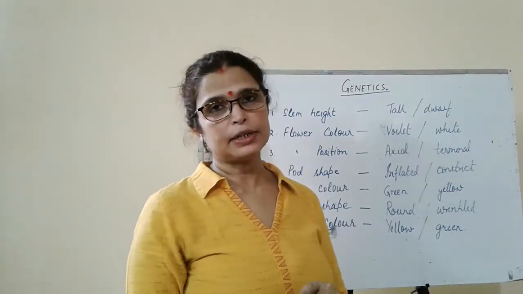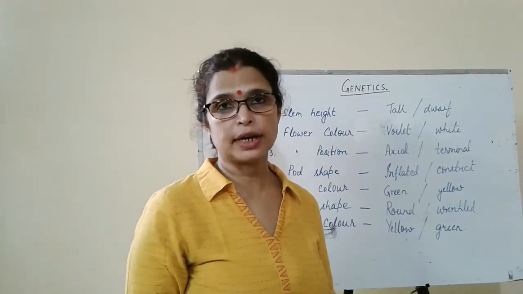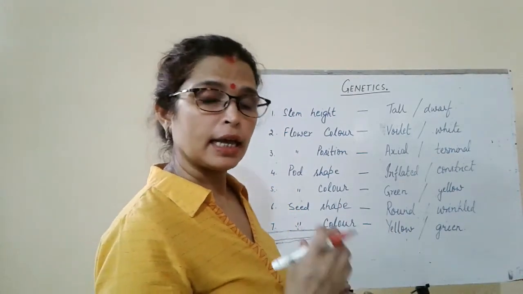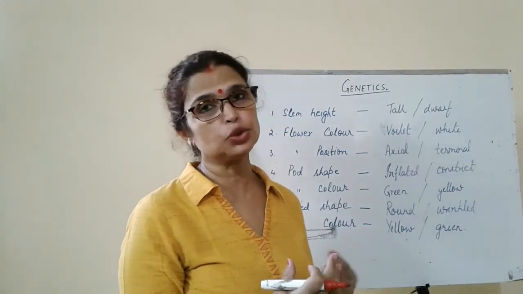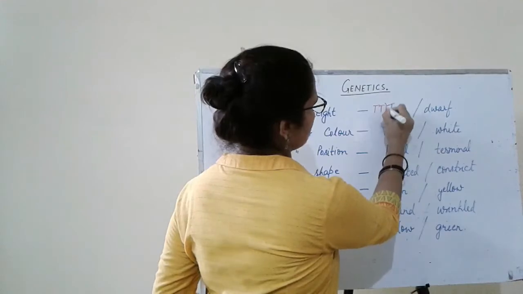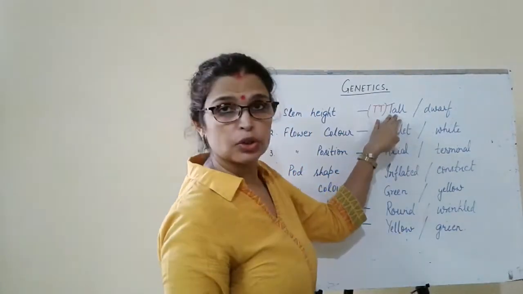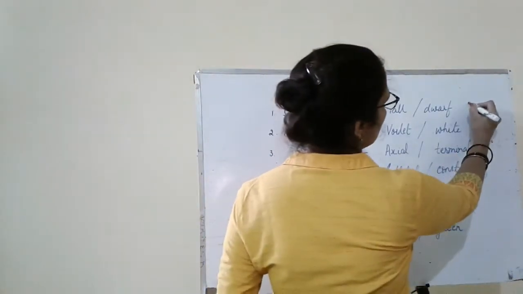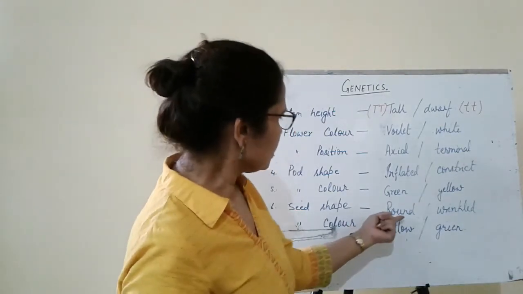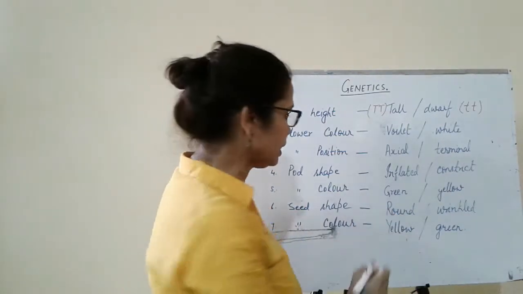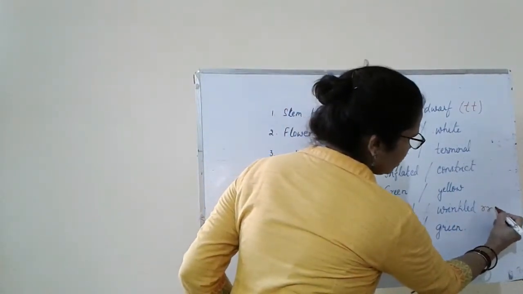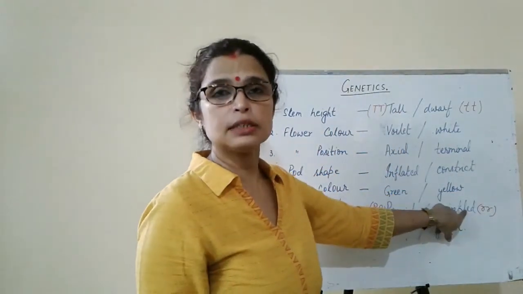Mendel used alphabet letters to denote the dominant and recessive characters. He used a capital letter for the dominant character, and the same letter in small case for the recessive character. Like capital T was used by Mendel to denote the tall character, so small t for the recessive character. Same for round, Mendel used capital R and small r for wrinkled. This is the recessive character.